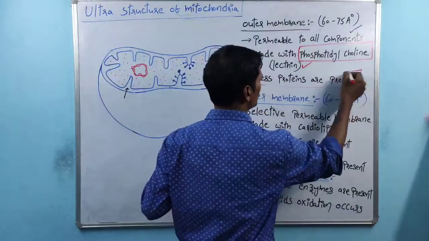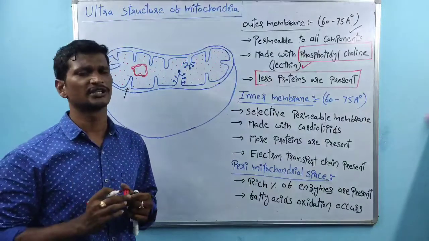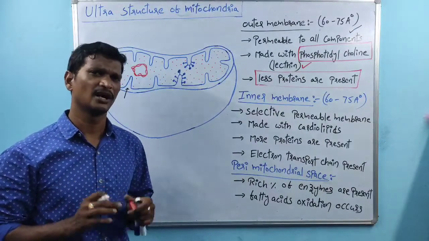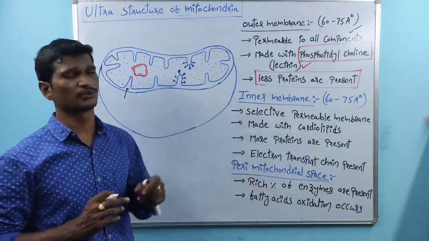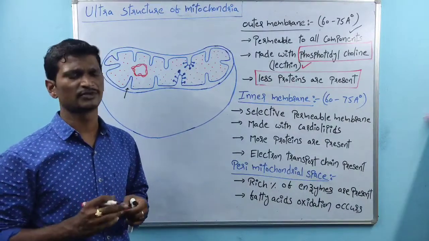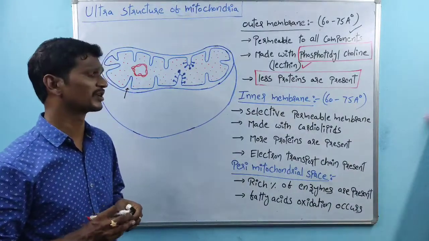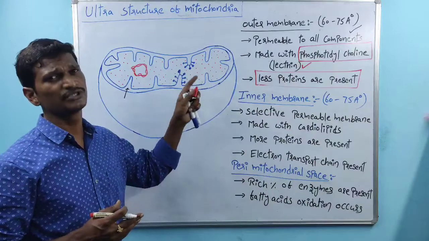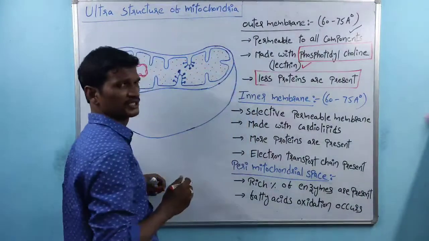And a very small percentage of proteins are present within the outer membrane. So in the mitochondria, the outer membrane has a rich percentage of phosphatidylcholine, a small percentage of proteins, and it is permeable. Right? The thickness is 60 to 75 angstroms. That is about the outer membrane.